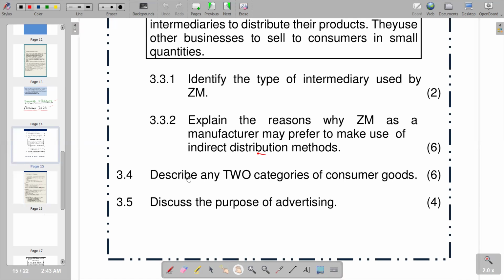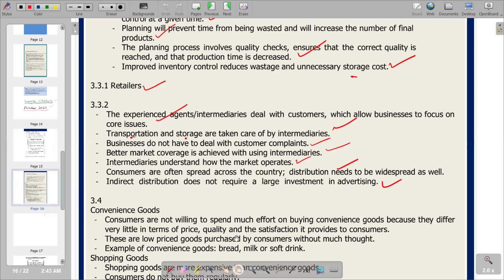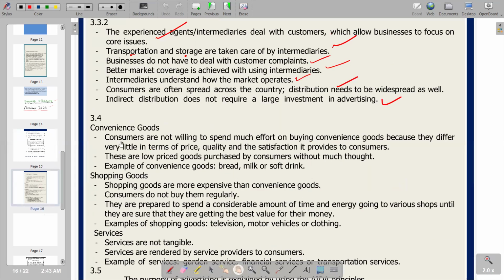So going there, the question only requires two categories. So we are just going to confine ourselves to the two that are required by the question. Obviously, the question is 6 marks, which means each category has got 3 marks. So we go there and try to see what we have. We have convenience goods as the first one. Convenience goods are items that consumers buy often and easily without putting much thought or emotion into them. That's the simple explanation that we have in terms of convenience goods.